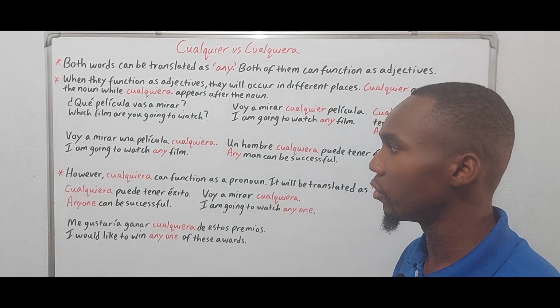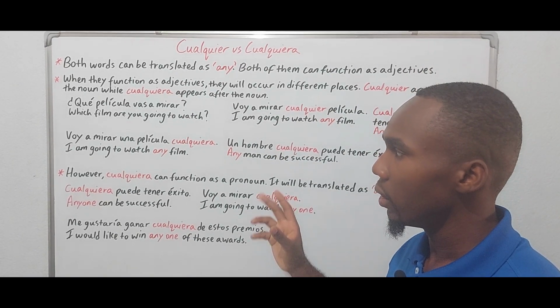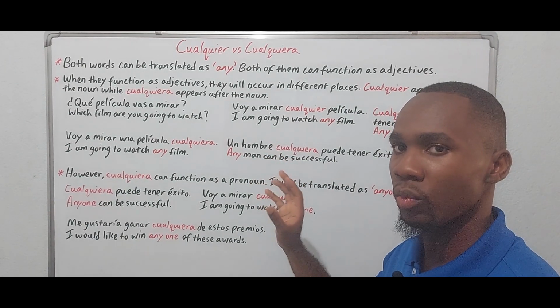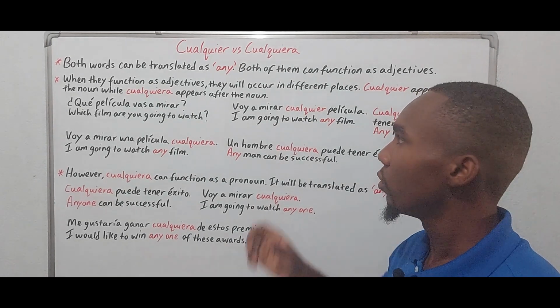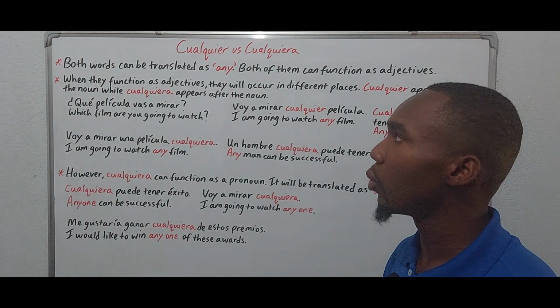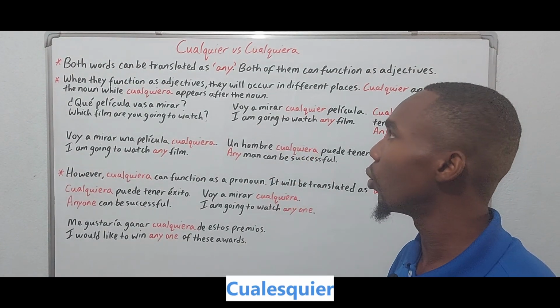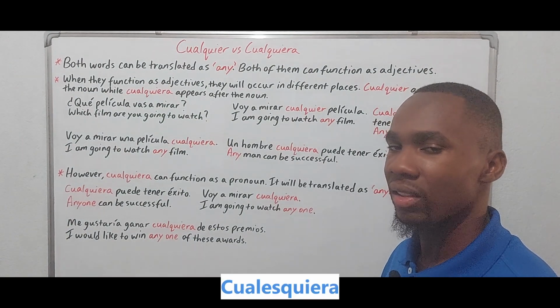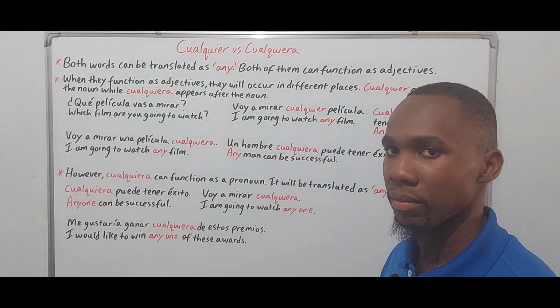And one more thing before we close off. There are plural forms of these words, but they're not very common. Okay? In the case of cualquier, we have cualesquier. And in the case of cualquiera, we have cualesquiera. Okay? These are not really used, so you don't really have to worry your head about them, right?